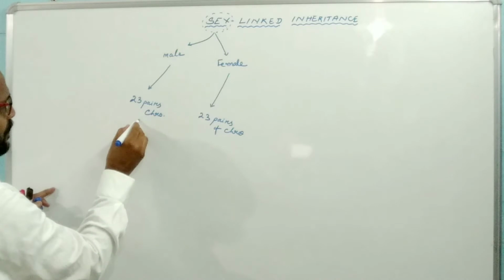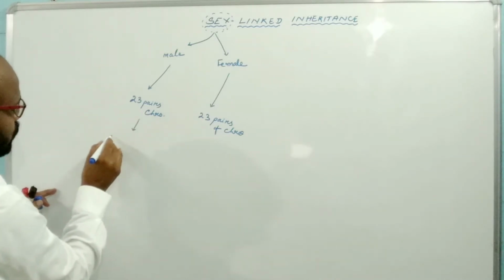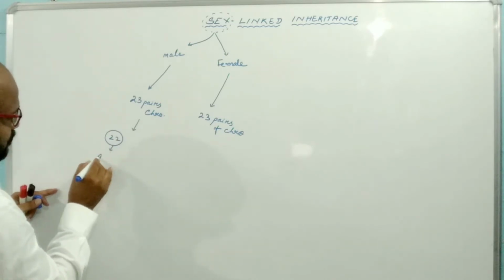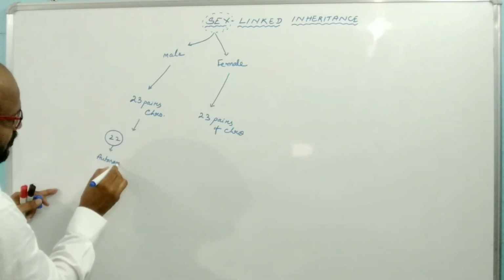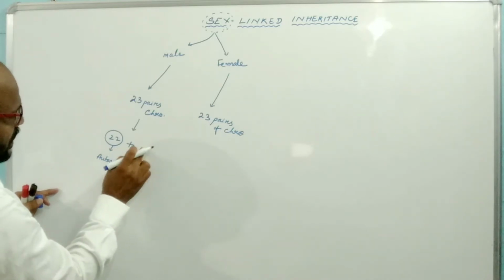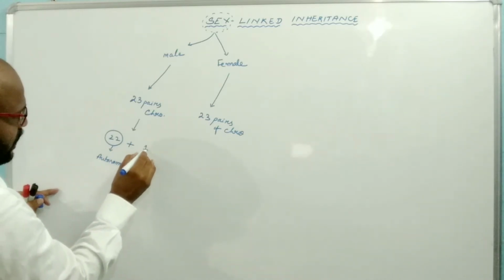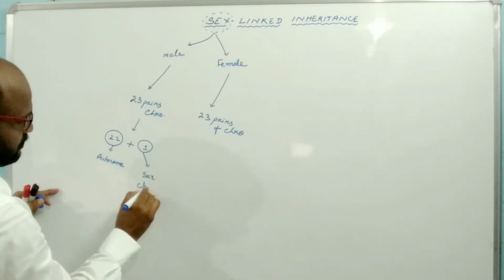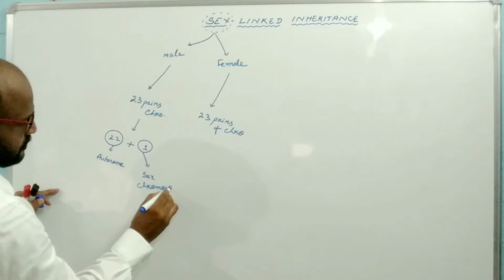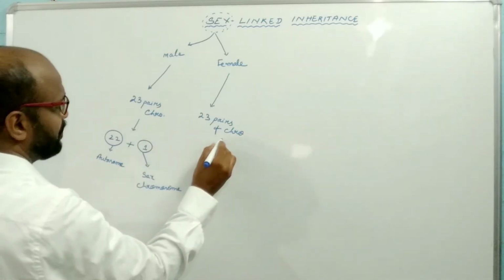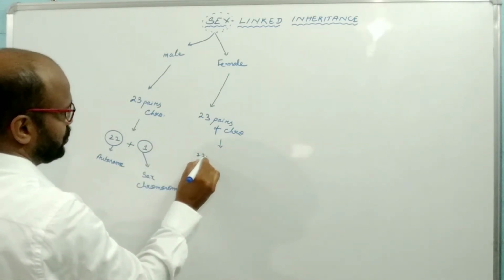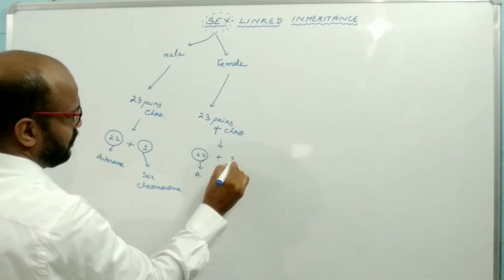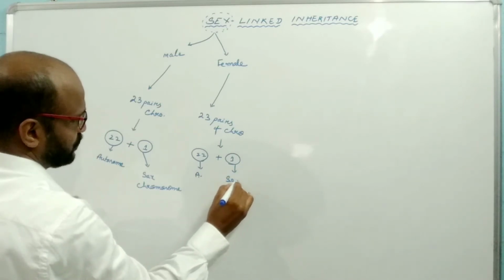But out of 23 pairs, 22 pairs are known as autosomes, and the last pair of chromosomes, the one pair, is known as the sex chromosome. So in case of female also we have 22 pairs of autosomes and one pair of sex chromosome.